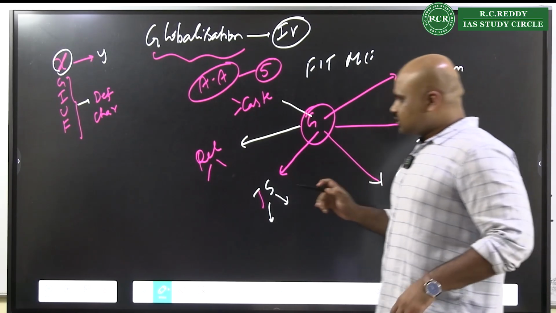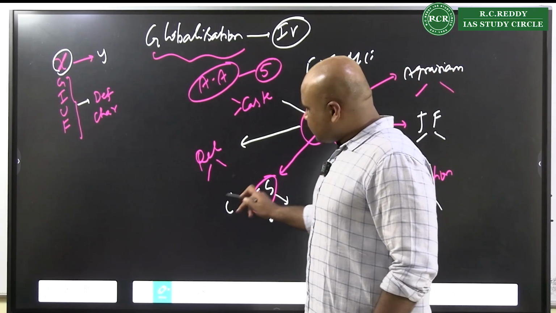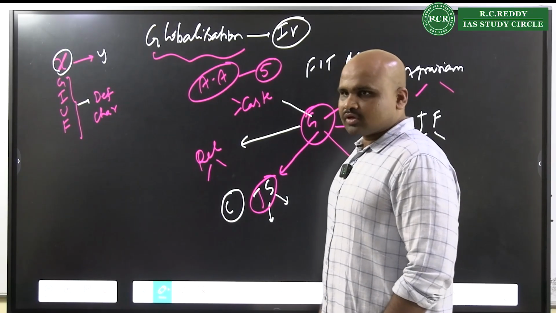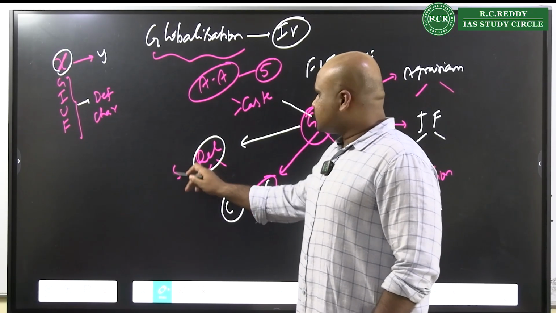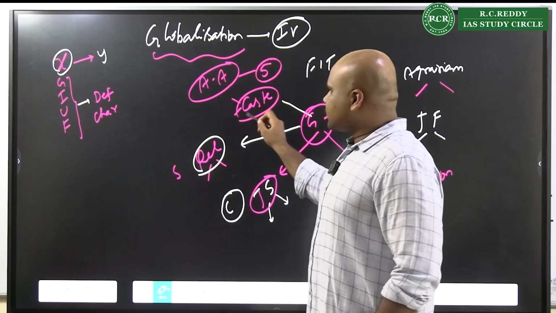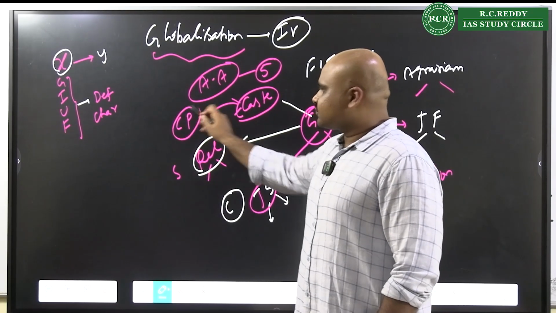Now here, definite things that you can include with the Jajmani system is Commander's understanding. Religion is what? Secularization of religion. Caste is what? I already told you, contemporary perspectives of caste.